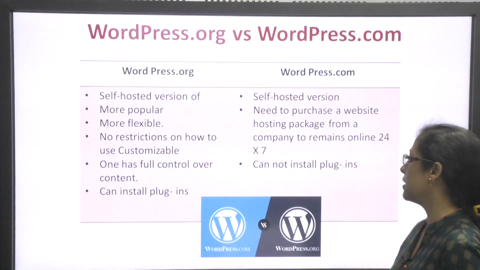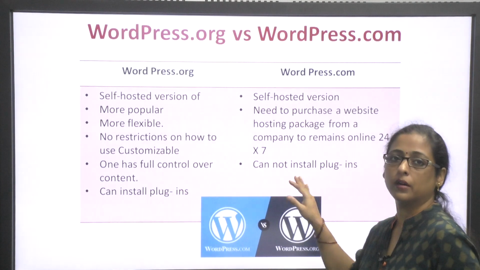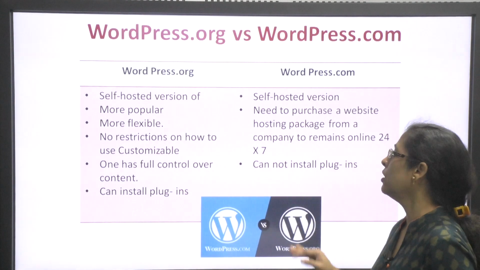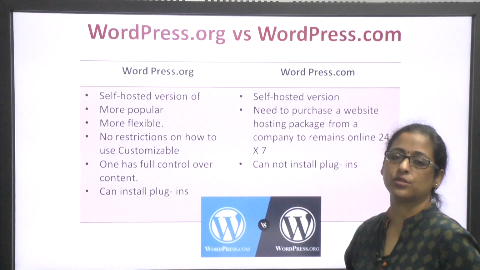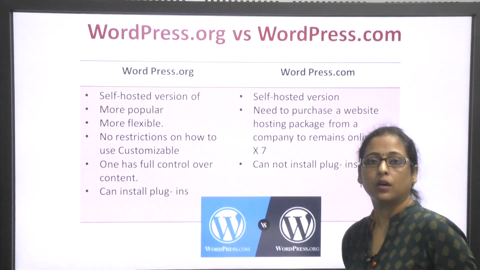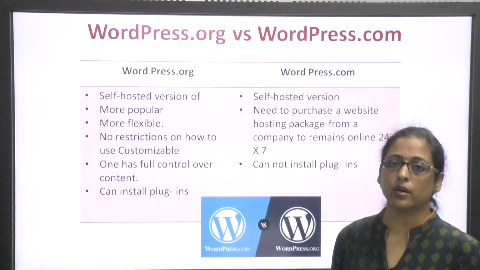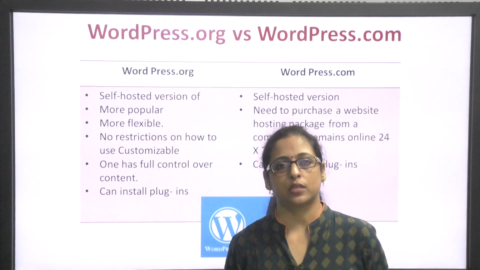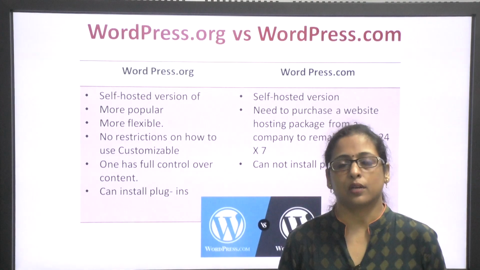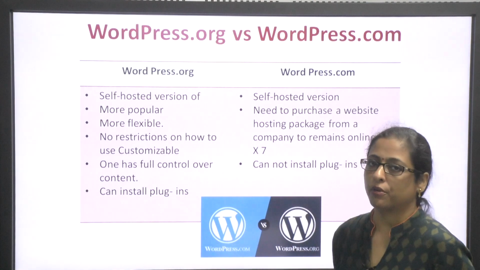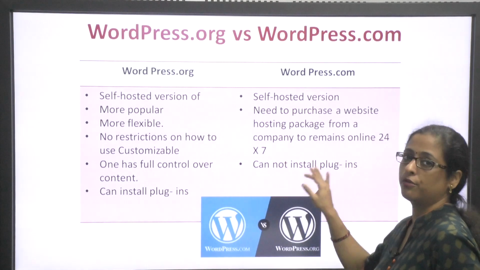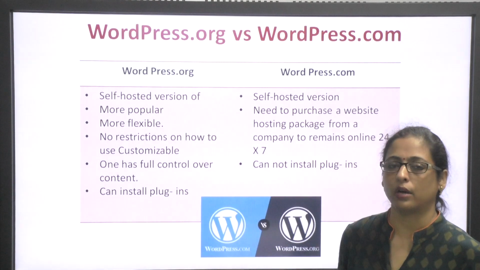That means there is a limit on the installation of plugins, and though it is a self hosted version, that means you will not have to host it yourself, but for remaining online 24/7, obviously you will have to purchase the web hosting services.